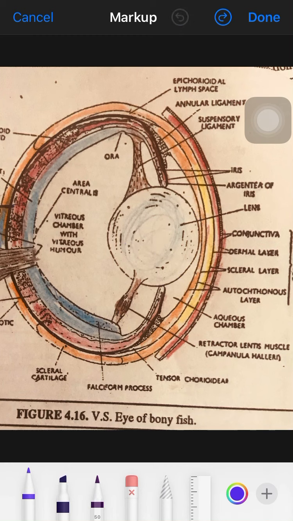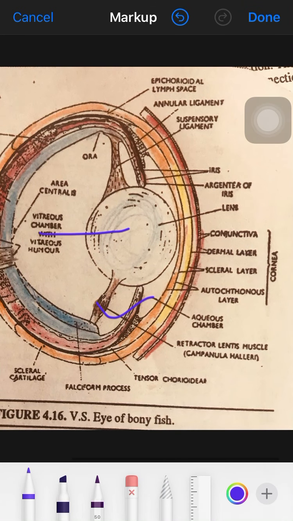The rest we have already covered, how the working is. On contraction of this muscle, the retractor lentis muscle, the lens is brought backward very close to the retina, and this adjusts the vision.